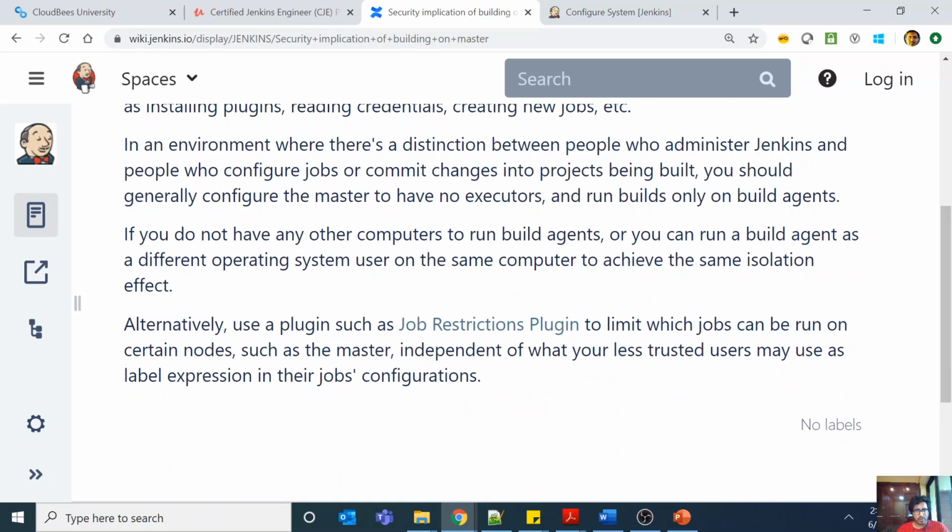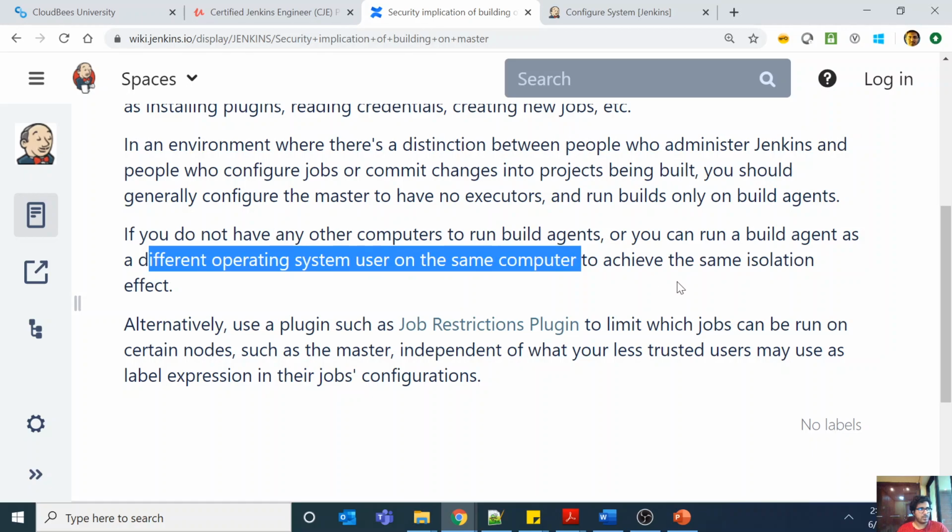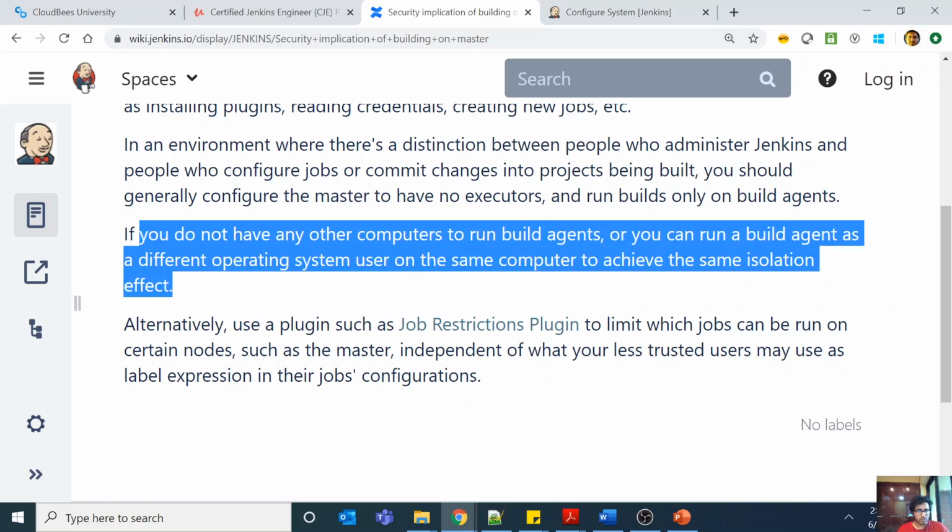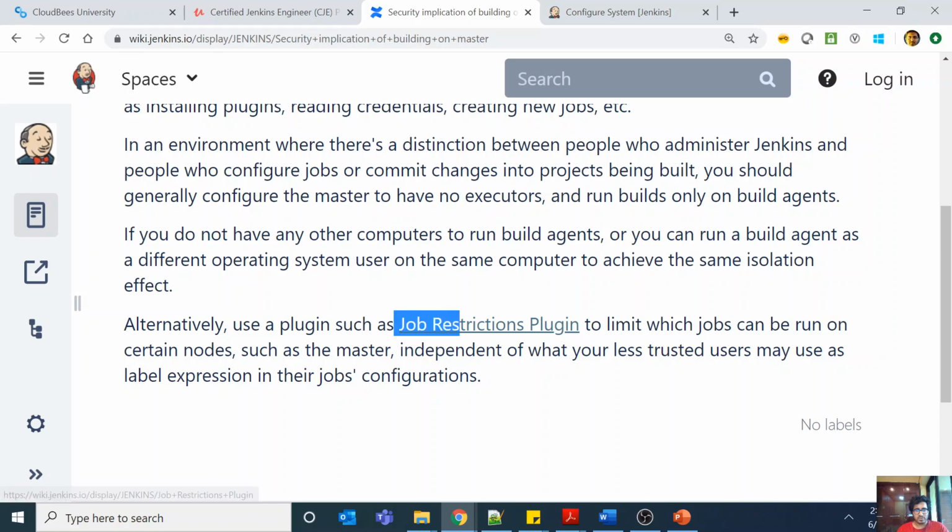There are other ways. For example, if you do not have any other computers to run build agents, you can run the build agent as a different operating system user on the same computer to achieve the same isolation effect. Alternatively, you can use a plugin such as the job restriction plugin to limit which jobs can be run on certain nodes, such as the master.